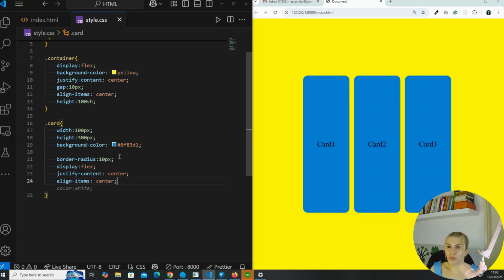Okay, now you know the most powerful features of Flexbox. Of course, that's not it. There are many other properties you need to learn and practice, but this will give you a great start.